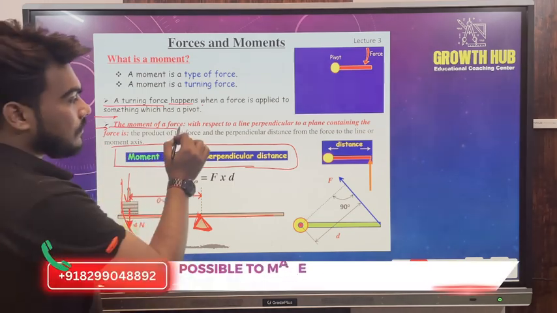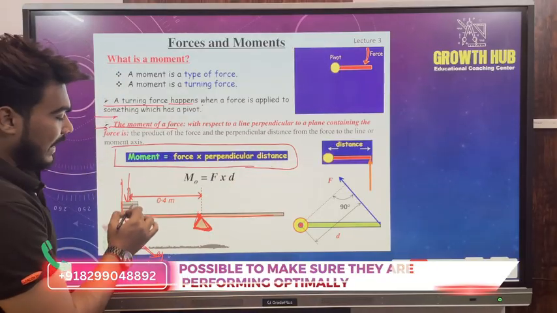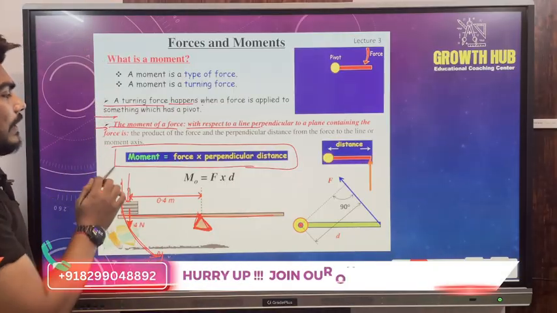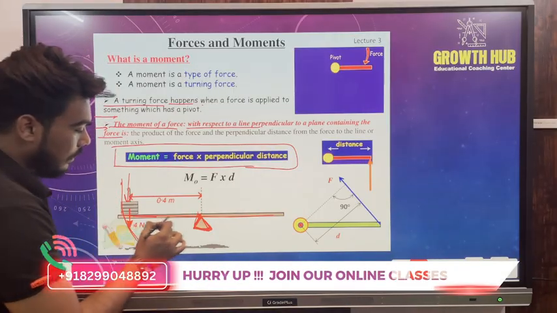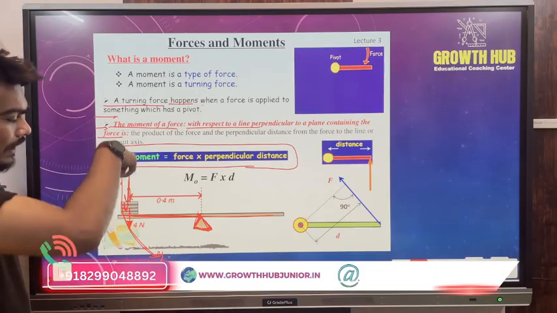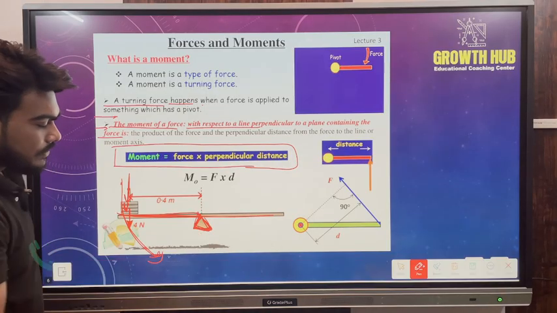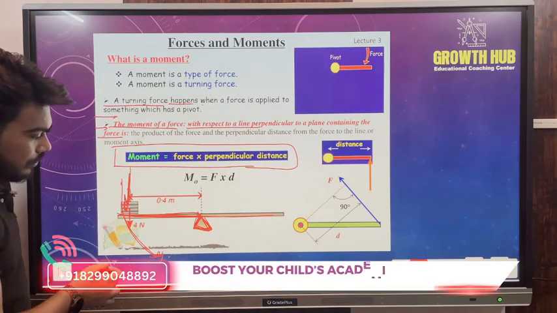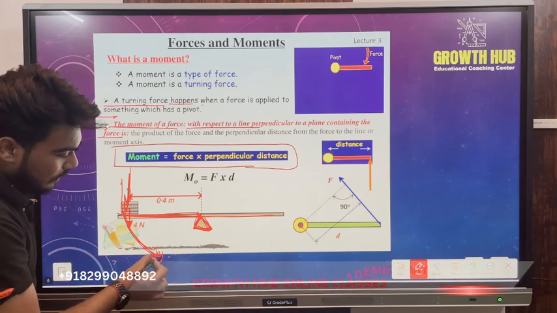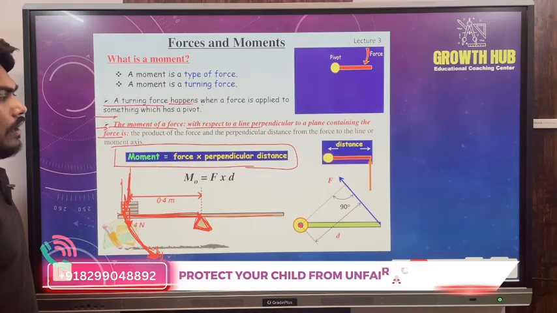So with respect to line perpendicular to the plane, mathematically it is explained as with respect to line perpendicular to the plane containing force. For example, this is the line and this force is perpendicularly affecting on this line of action, and this is point of pivotation. So when a perpendicular force tends to move this object, this will turn this object, and this turning effect produced by the force is called torque.